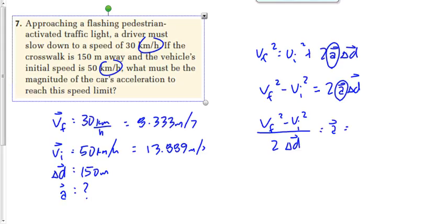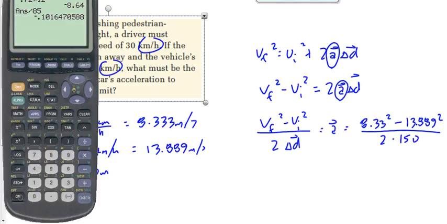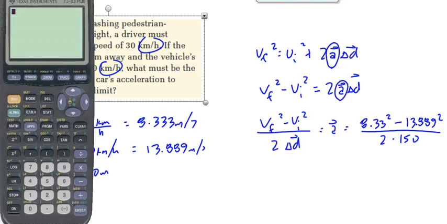VF, 8.33 squared minus VI, 13.889 squared divided by 2 times 150. Let's do this on the calculator here. Let's say 8.333 squared minus 13.8889. Not that.